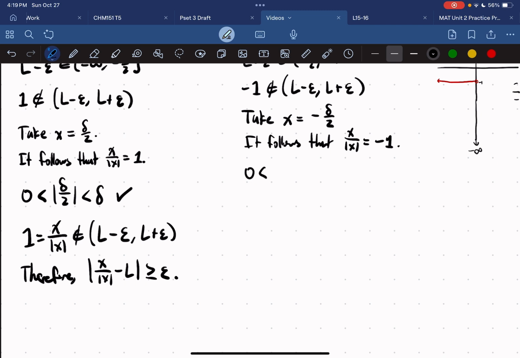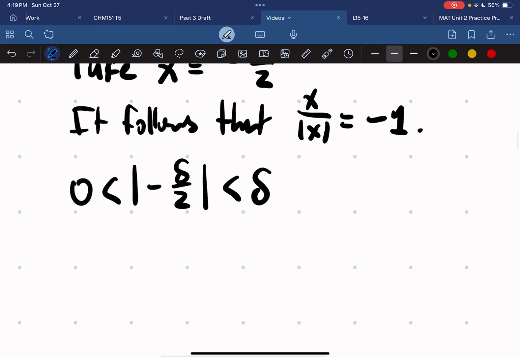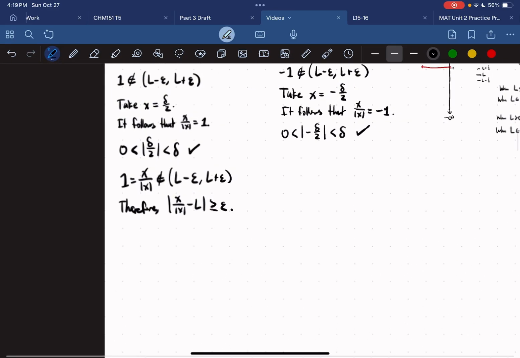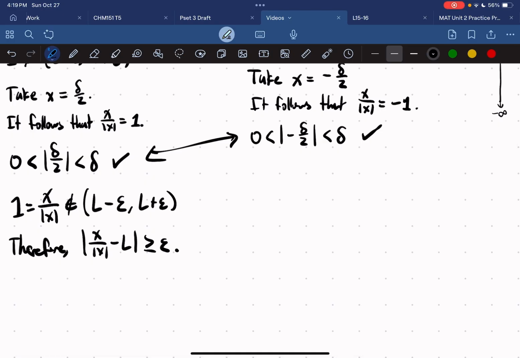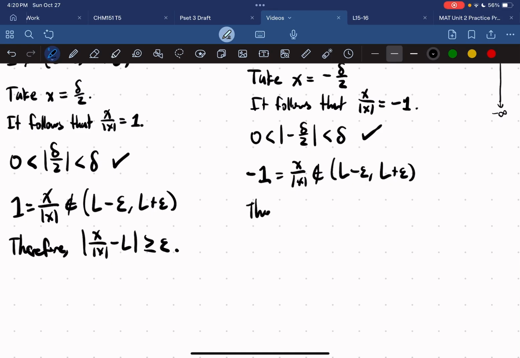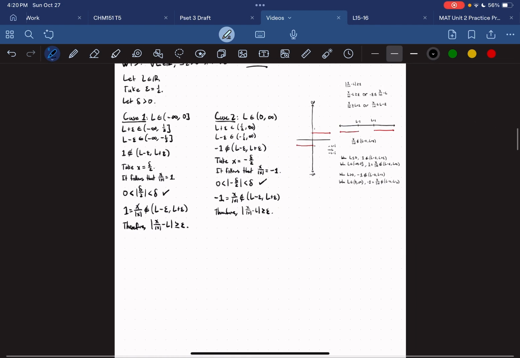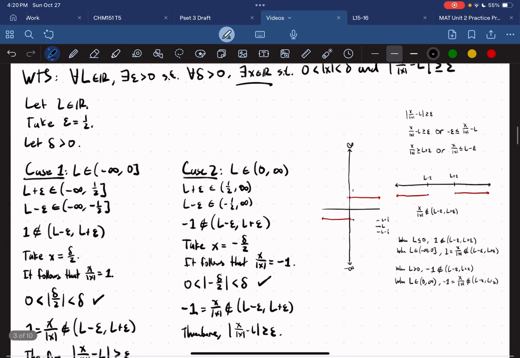We know that 0 is less than the absolute value of negative delta over 2, which is less than delta. This is true, right? These two are basically the same thing. But now we know that the function is negative 1. So we know that negative 1, which is equal to x over absolute value of x, is not an element of L minus epsilon, L plus epsilon, which means this is true. And notice that we have just proven this for every L in the reals.